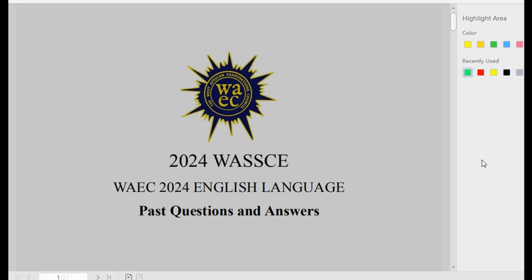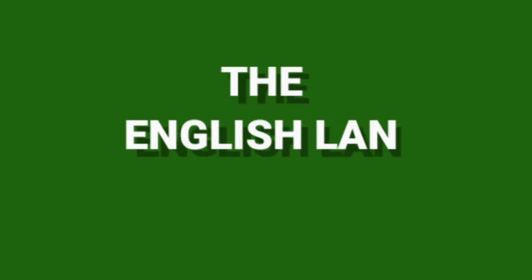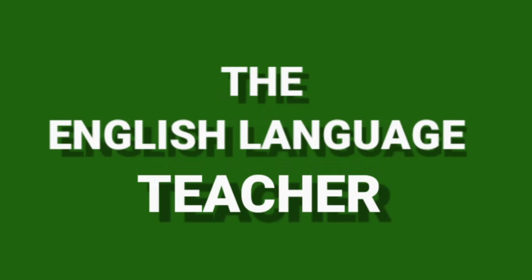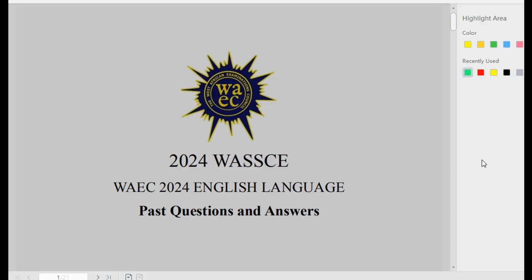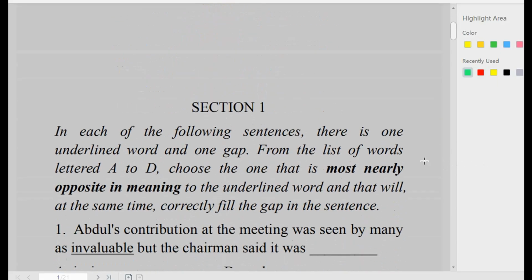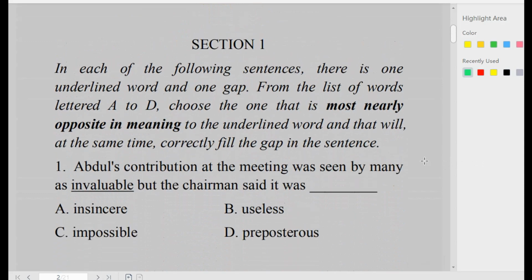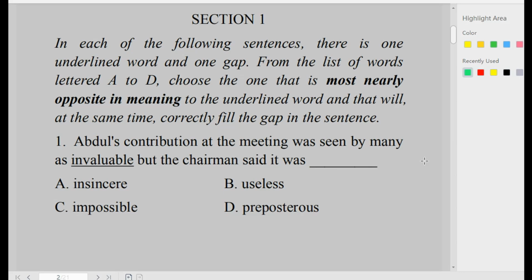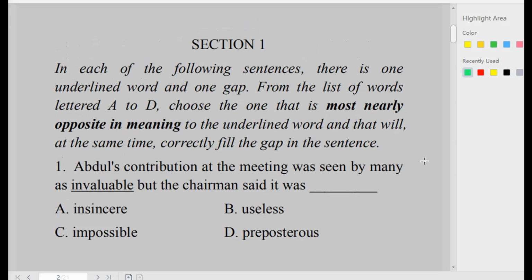Let's begin the lesson. So we shall begin from section 1 of the question. The instruction says, in each of the following sentences, there is one underlined word and a gap. From the list of words lettered A to D, choose the one that is most nearly opposite in meaning to the underlined word and that will at the same time correctly fill the gap in the sentence.